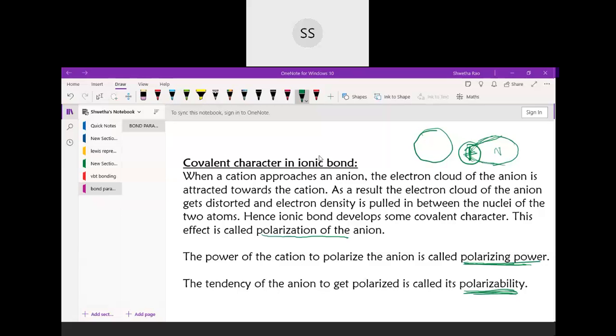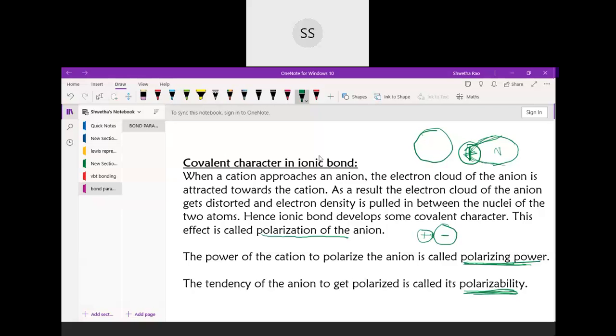Covalent character means they are sharing the electrons between the two. Ionic character means there is shift of the electron. This is supposed to have the ionic character, where one positive ion should be held with the negative ion, positive and negative ion held with each other just by the electrostatic force of attraction. So that leads to ionic character. The ionic bond itself is ionic character.